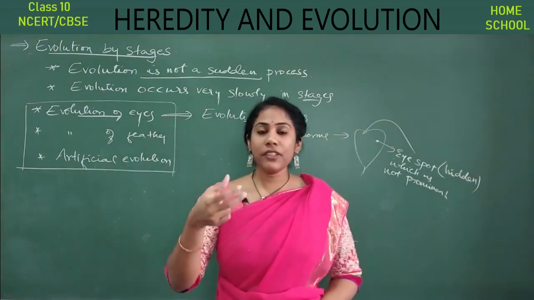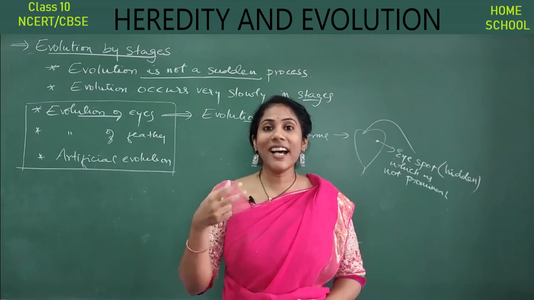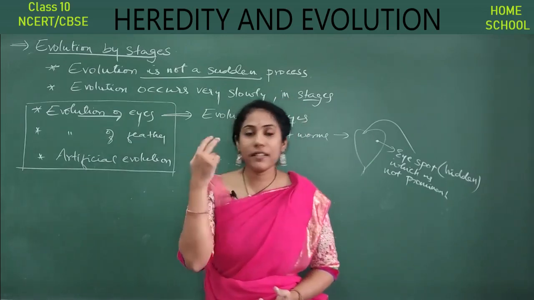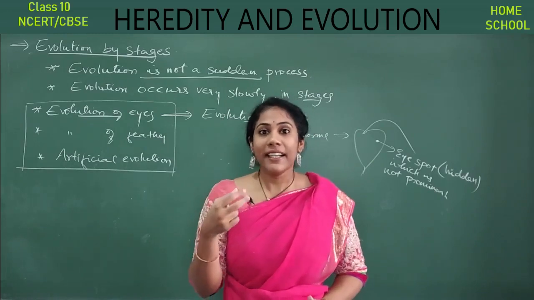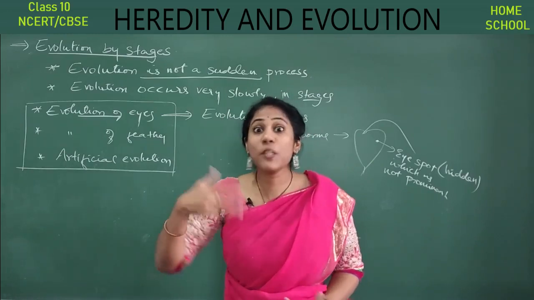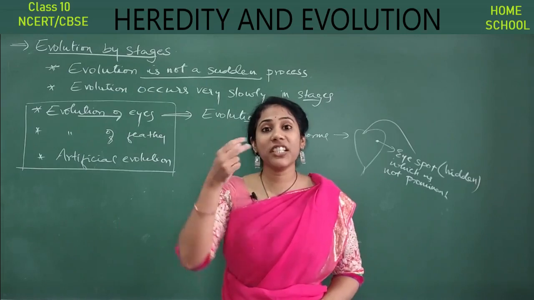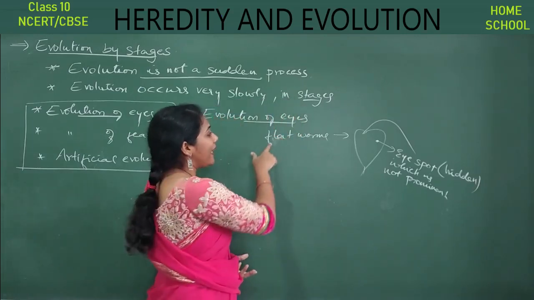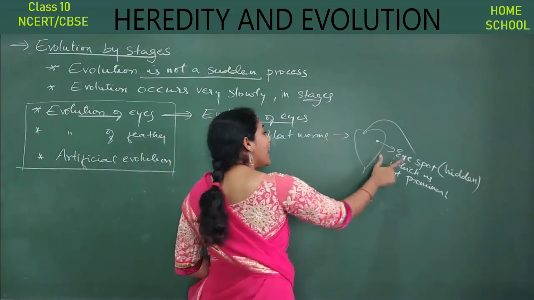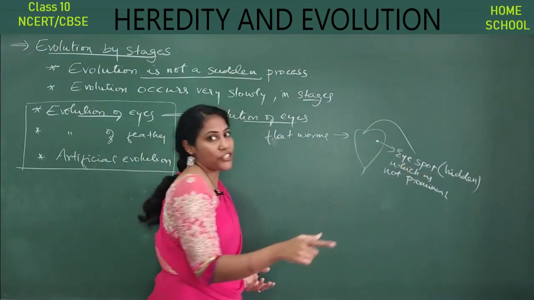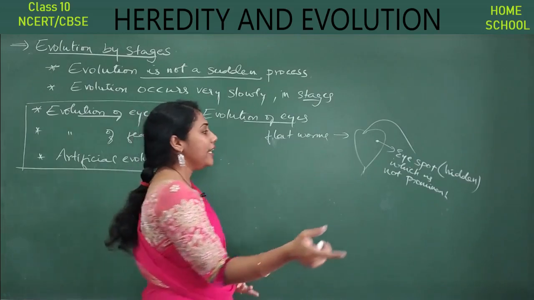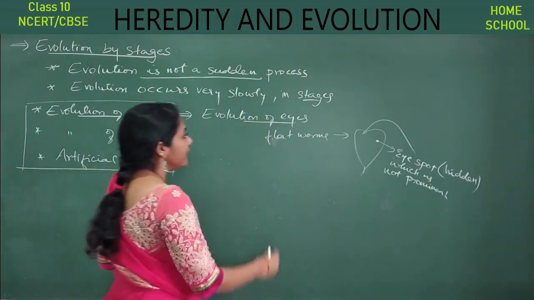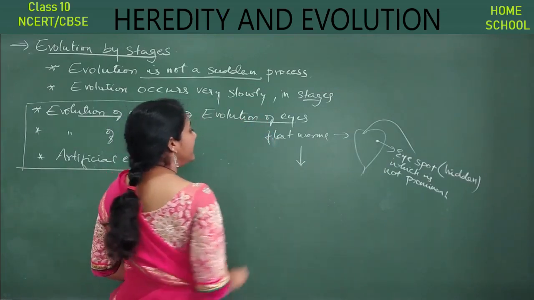Now in the human beings, if you see the eyes, it's a very prominent one. It is one particular complex structure in our body, right? And it is not hidden. It is exposed. It is the feature that is exposed to the environment, right? But long back in the flatworms, you had an eye spot and that was a hidden feature. It is not exposed, and it is not that prominent also, right? And later, after many years,